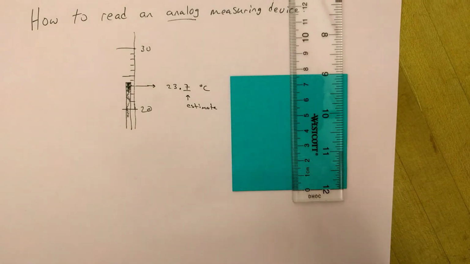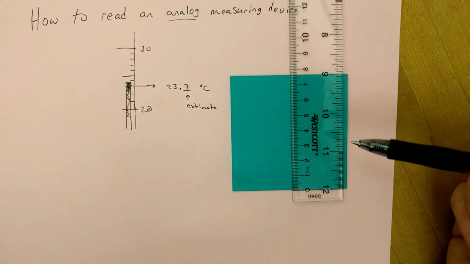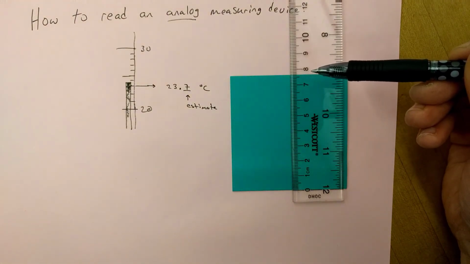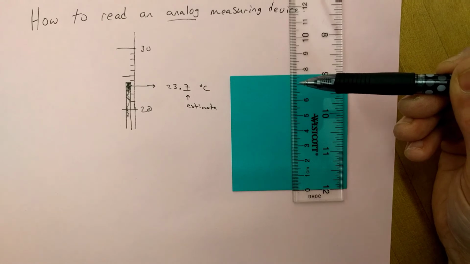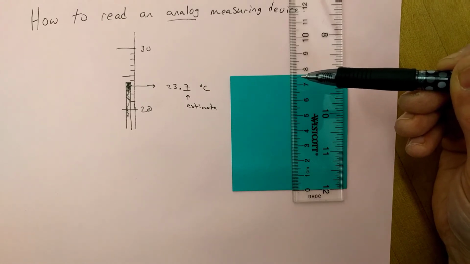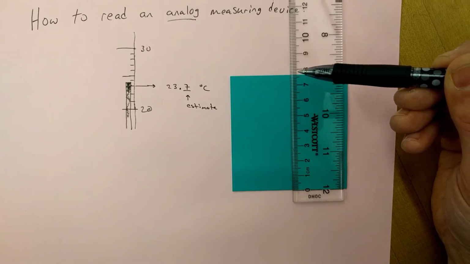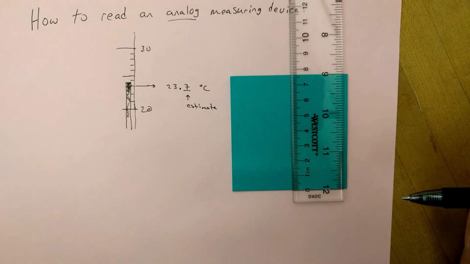If you're looking at the markings here, you can see that they're every 0.1. So the big markings are 7 and 8 where the numbers are drawn. In between that, it's 7.1 and 7.2, 0.3, 0.4, 0.5, 0.6, 0.7, 0.8, 0.9, and 8.